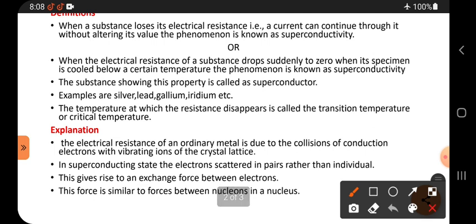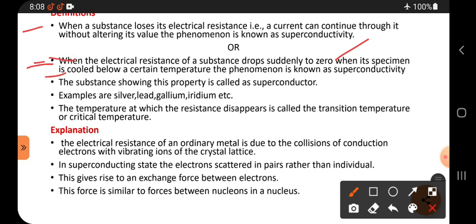One more definition you can write in the examination, either this definition or that one. That is your wish. Whichever definition is easy for you, learn that one and write it in the examination. But here, listen to both definitions. When the electrical resistance of a substance drops suddenly to zero when its specimen is cooled below a certain temperature, the phenomenon is known as superconductivity.